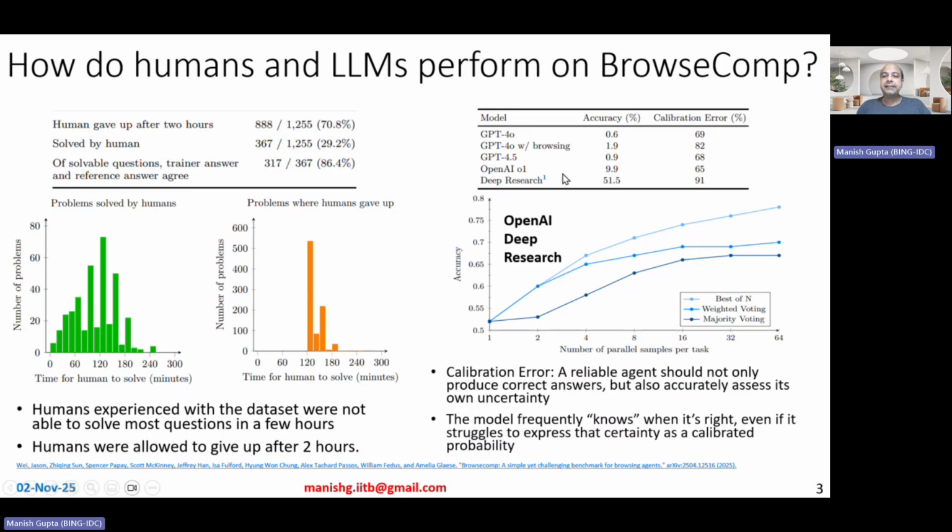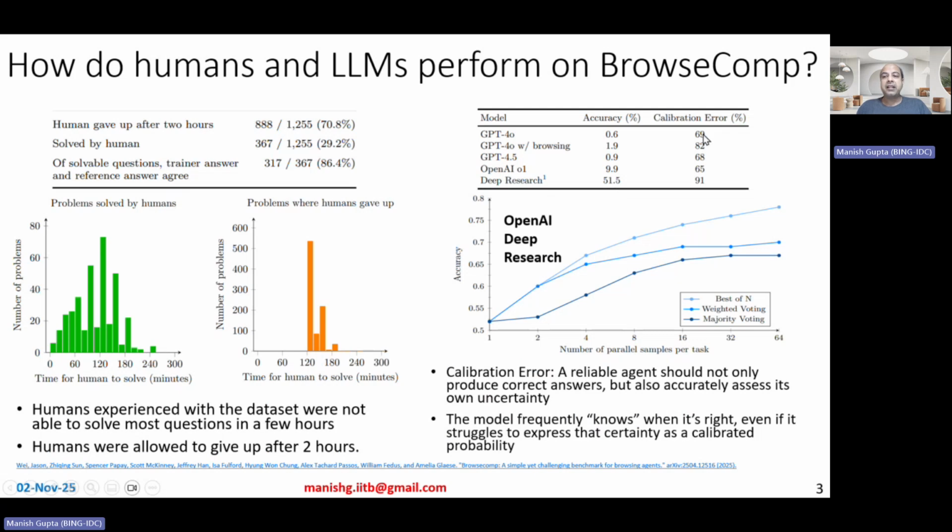Okay. Now, large language models' performance looks like this. GPT-4o has like 0.6% accuracy, but deep research actually has 51.5% accuracy. So half of the data set can be solved using deep research, the OpenAI deep research models.